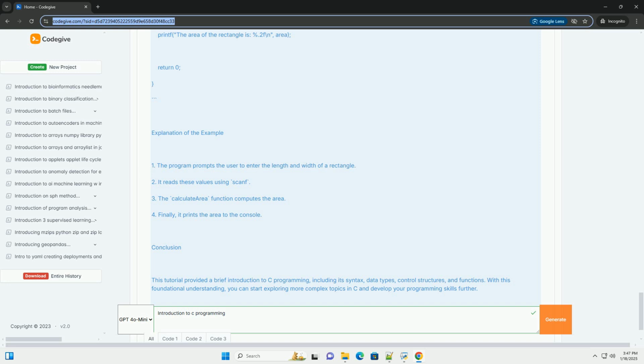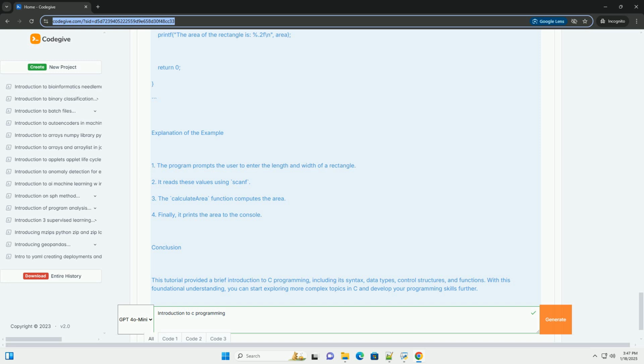Complete example. Here's a complete example that combines everything we've discussed. Explanation of the example. 1. The program prompts the user to enter the length and width of a rectangle. 2. It reads these values using scanf. 3. The calculate area function computes the area. 4. Finally, it prints the area to the console.